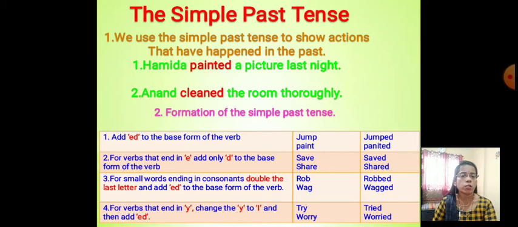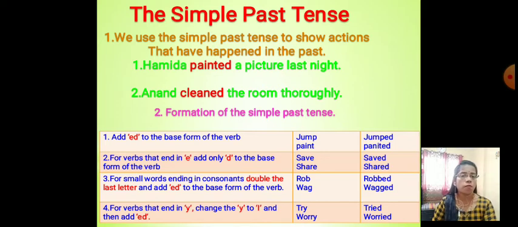Third one, for a small word ending in a consonant, double the last letter and add ed to the base form of the verb. We already know that only 5 vowels are there and the remaining 21 letters are consonants in the alphabet. So if the last letter is a consonant, when writing in the simple past tense, we just double the last letter and join the ed, like rob, robbed, wag, wagged.